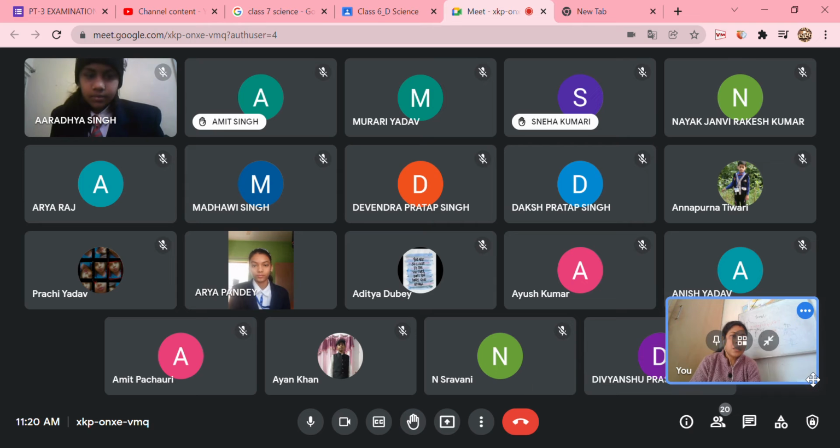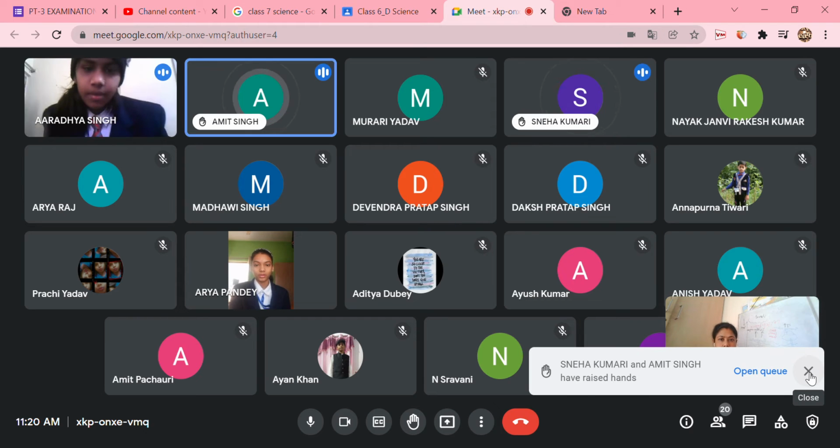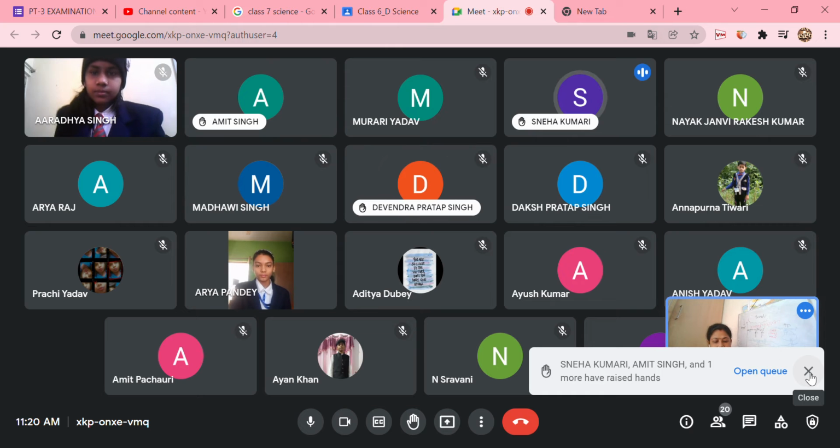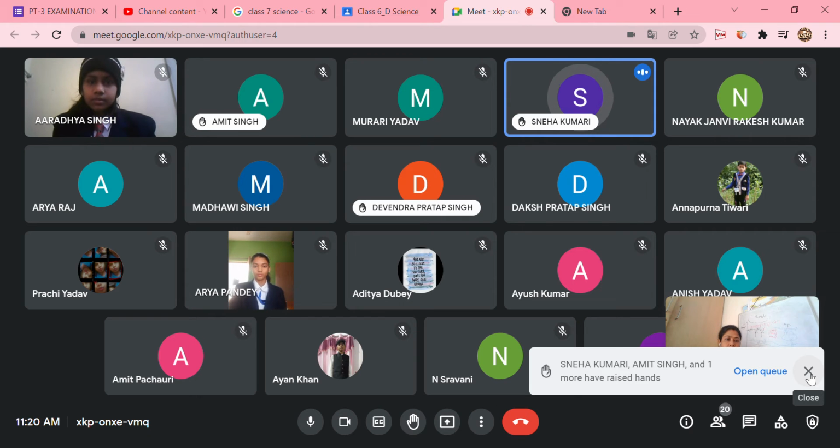Okay, anyone else? Yes, Sneha. Ma'am, translucent objects allow light to pass through them partially. Example, butter paper. An opaque object does not allow any light to pass through them. For example, a table, a book, and so on.